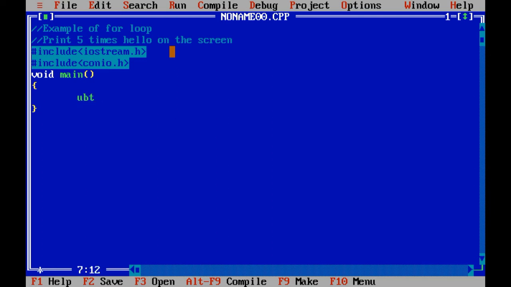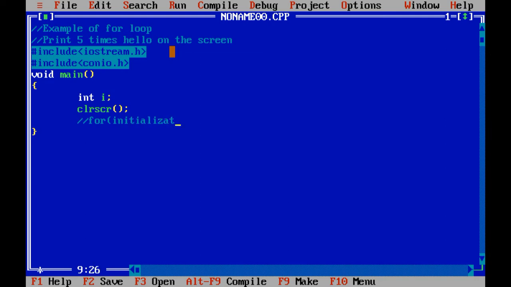Now integer I, for loop, I equals to... okay, let me repeat, let me write a comment line over here for the syntax so that you people can easily understand what the portions of a for loop are. There are three partitions of a for loop. A for loop is divided into three categories, we can say: initialization, condition, and increment or decrement.